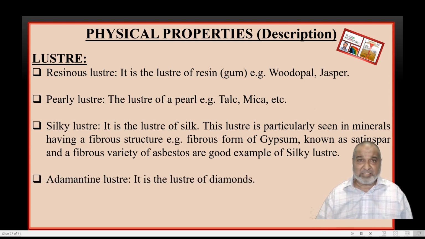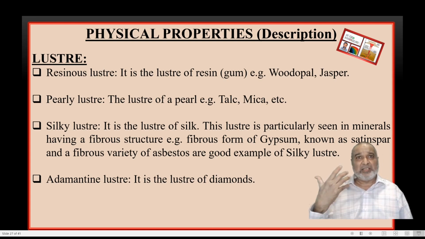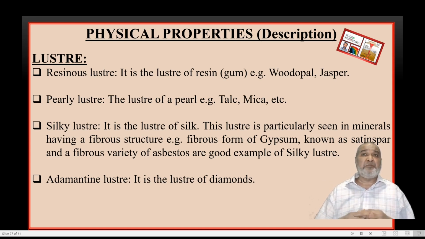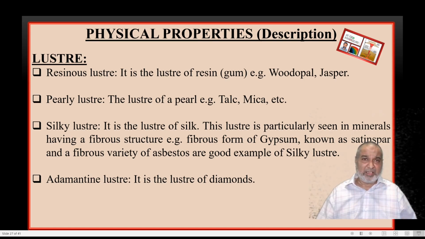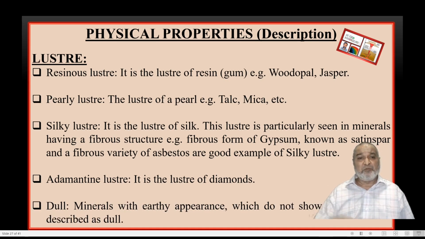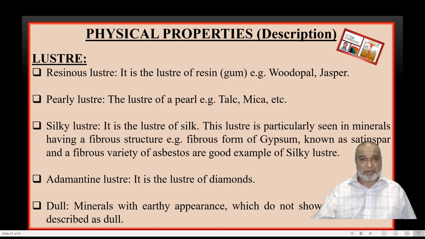Adamantine luster is the last luster, where we have maximum shining, and that is the luster of a diamond. So the example is the diamond itself. And when we don't have any shining, when there is no shining from the surface, that is dull. We'll see the next one, the mineral with earthy appearance or dull. That is called earthy luster or dull luster. Here limonite is the best example for dull luster, or magnesite.